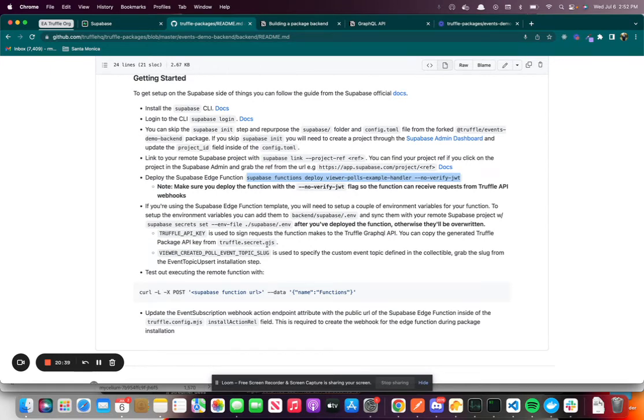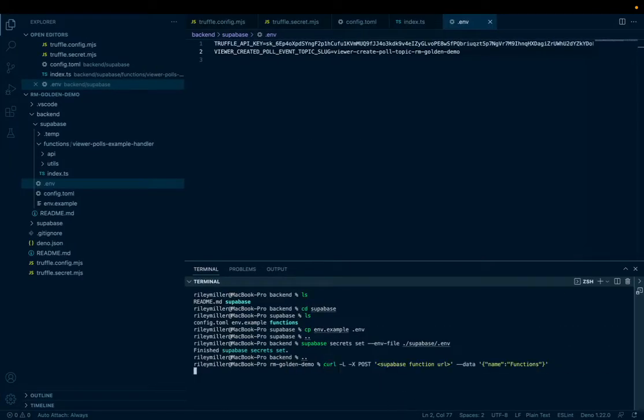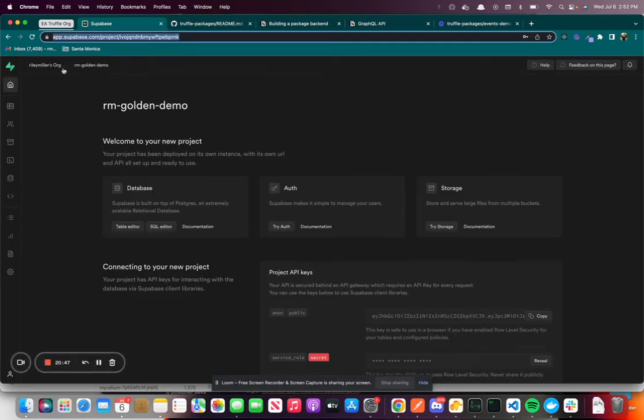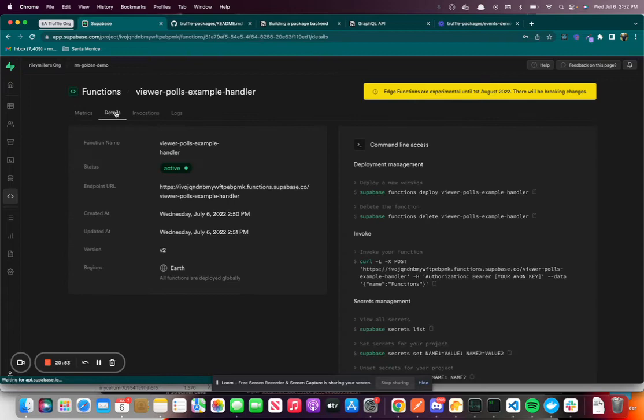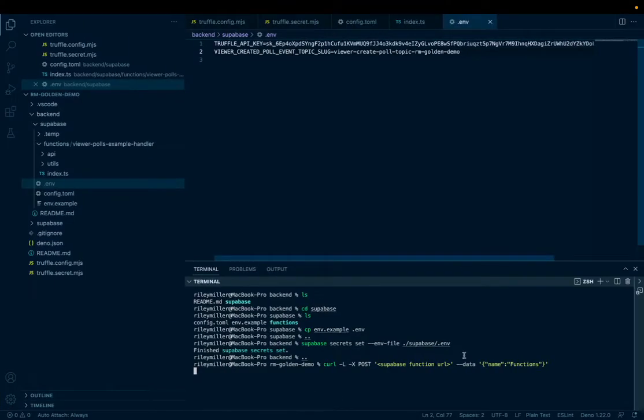One quick thing, we can actually test that the function was deployed properly. So we're just going to copy the curl command, and then we can run back over to the Supabase dashboard. On the left panel, you can access your functions. We're going to click on the function we just deployed, click on details, and then grab the endpoint URL. So we're going to go and replace that in the curl command.